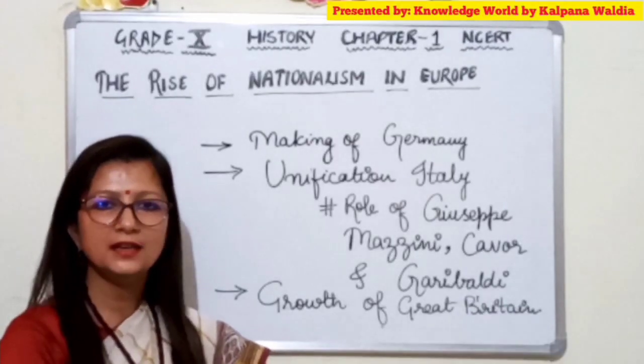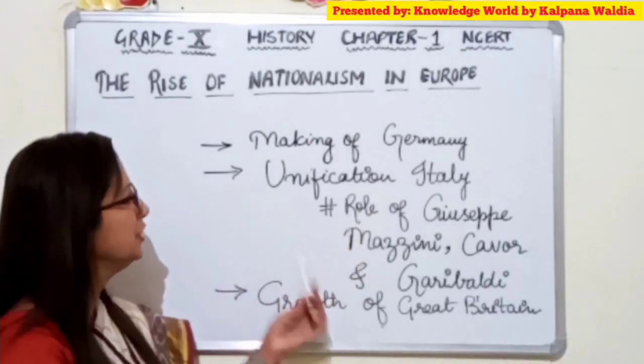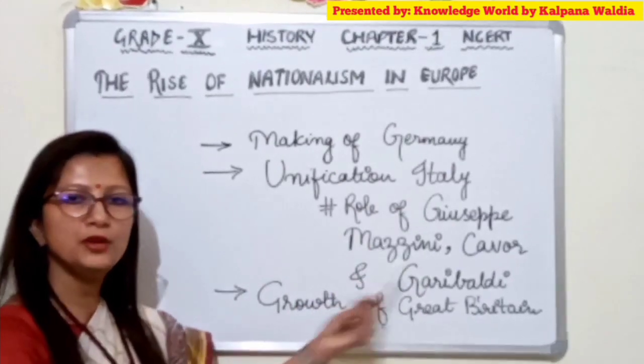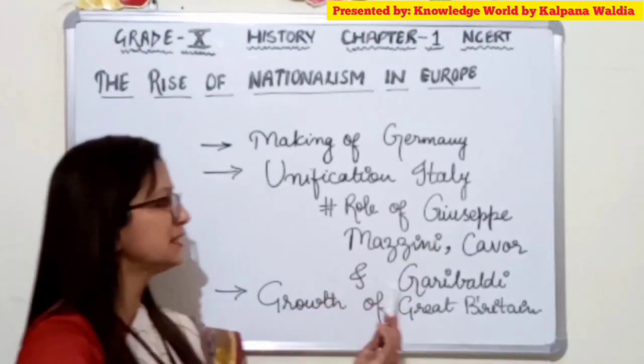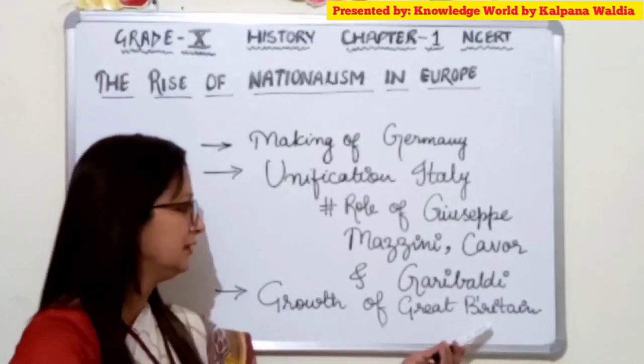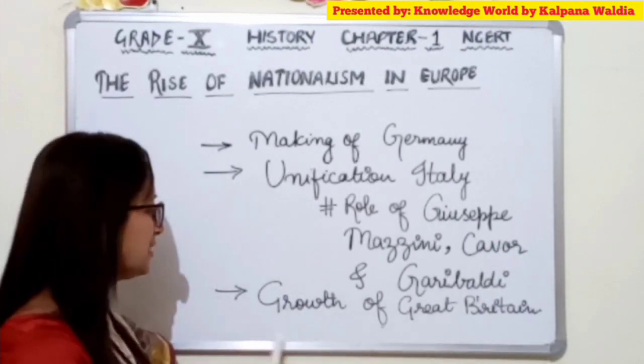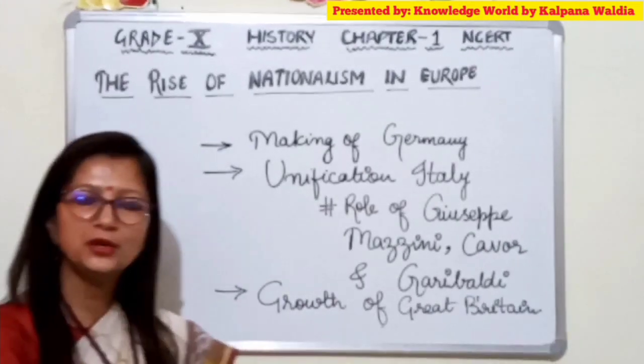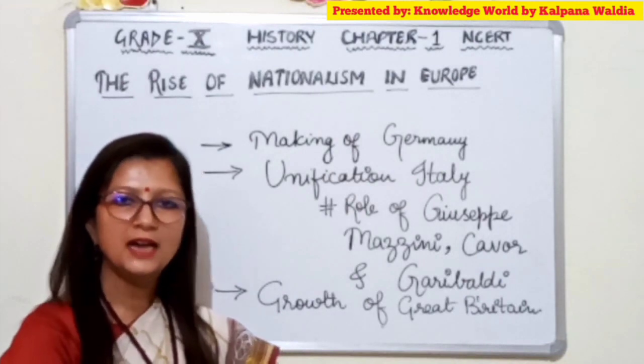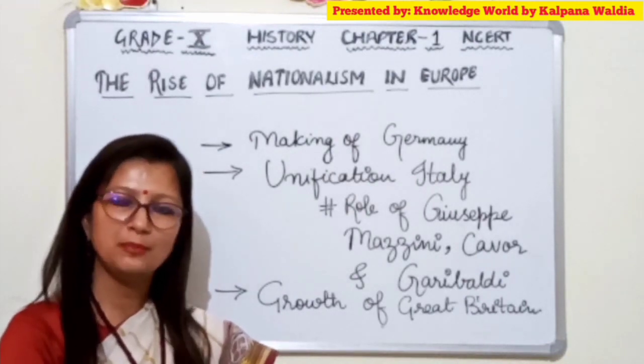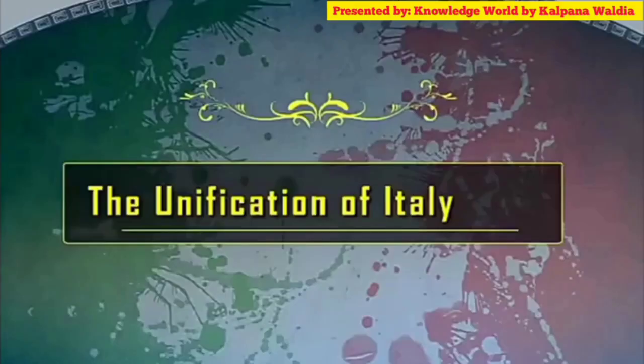Now, a few more topics like the making of Germany and the unification of Italy. In the unification of Italy, the role of Giuseppe Mazzini, Cavour and Garibaldi, and apart from this, the growth of Great Britain, we are going to enjoy with the help of a video and understand with the help of a few clippings. So let's enjoy.